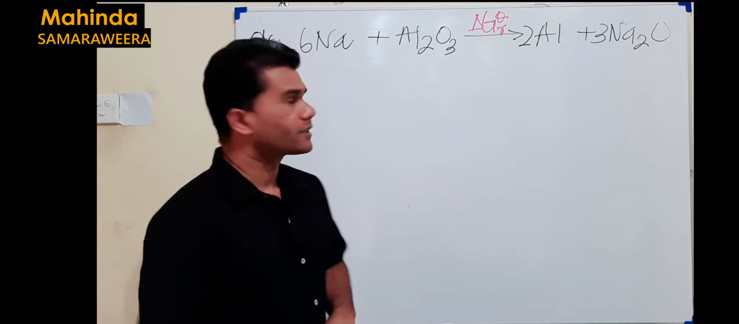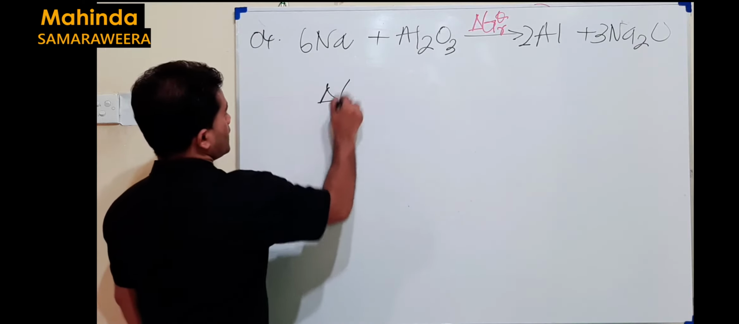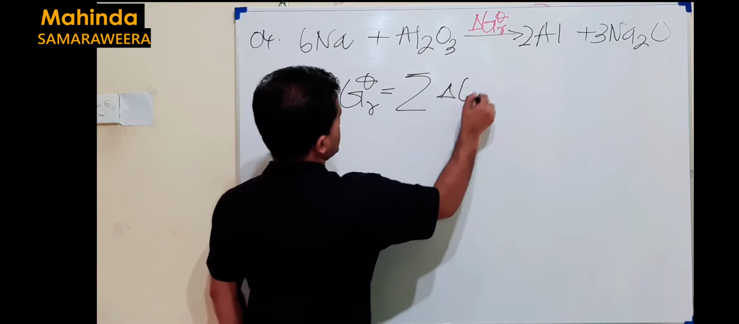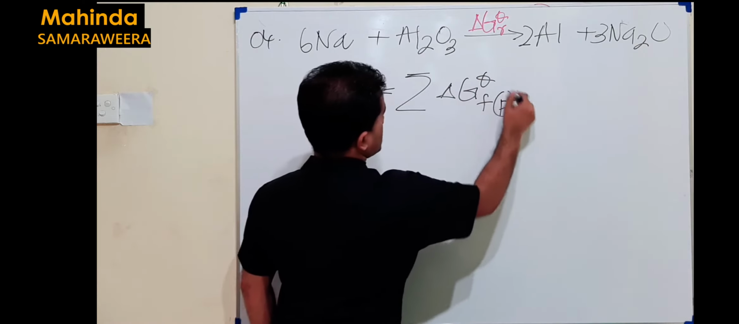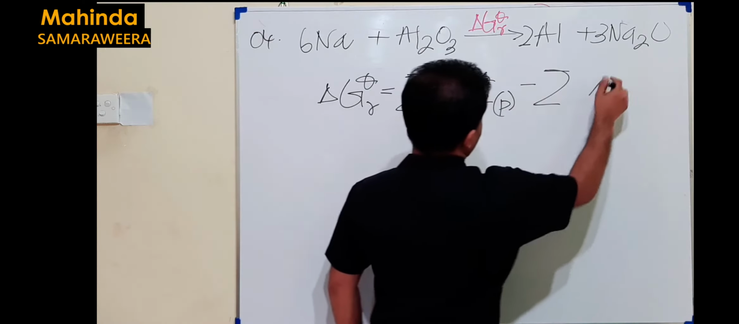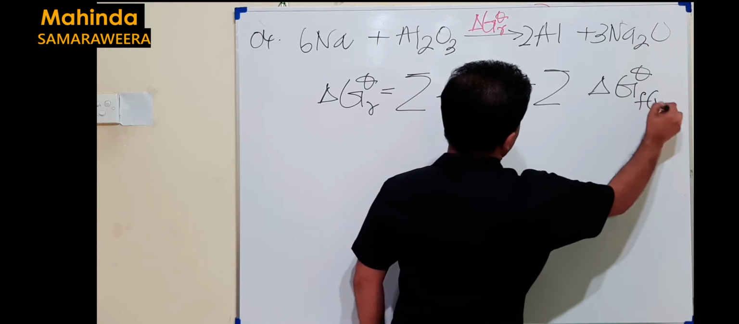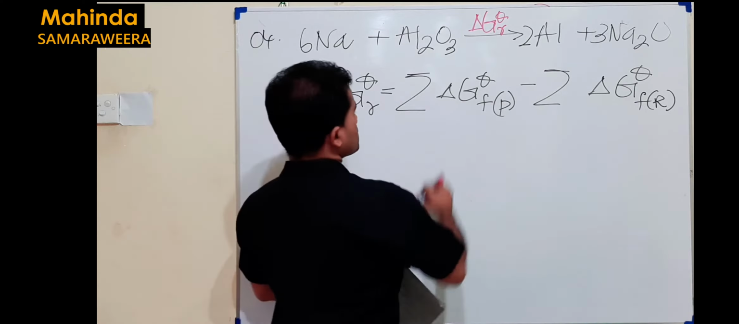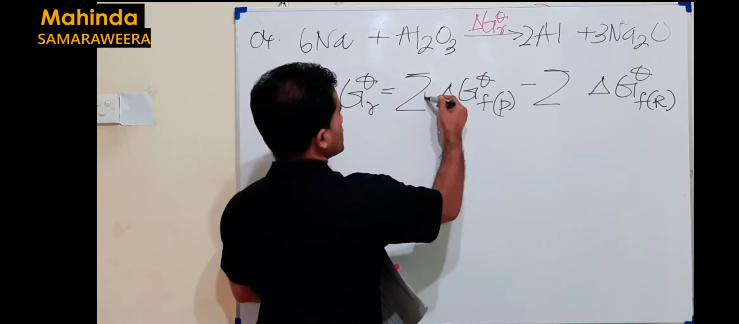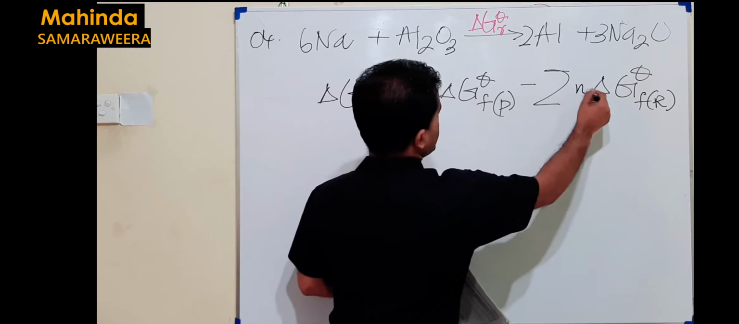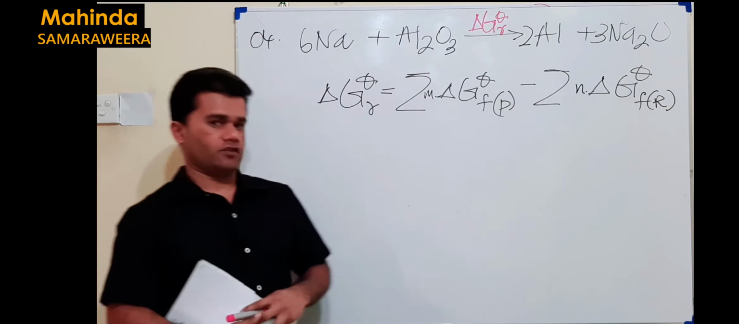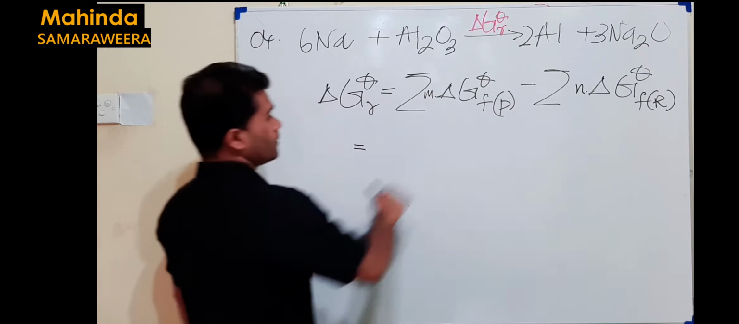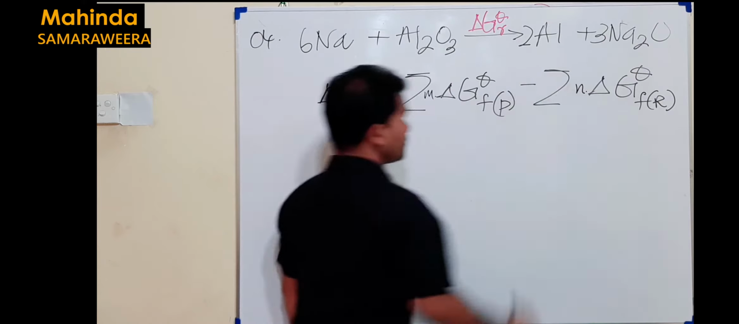Let's try to calculate the free energy change of the reaction. There is an equation for this. I think all of you remember that one. It's the summation of free energy change of formation of products minus the summation of free energy change of formation of reactants. In this case, we just multiply by the stoichiometric coefficients. I put it here like m and here n. These are stoichiometric coefficients.